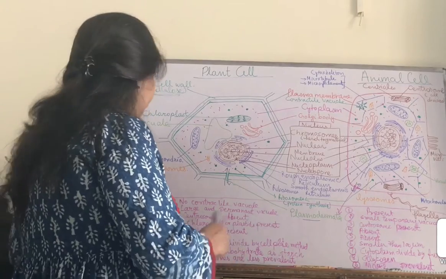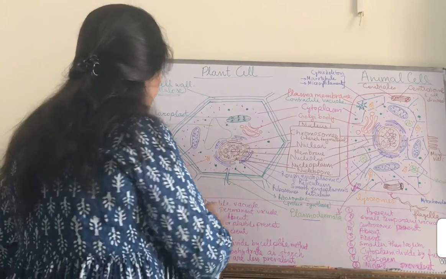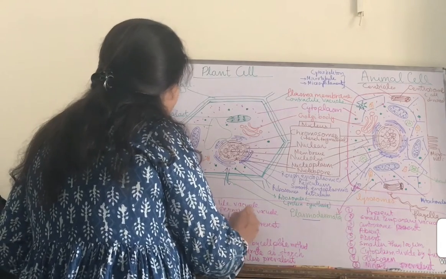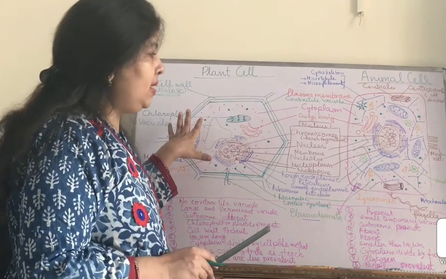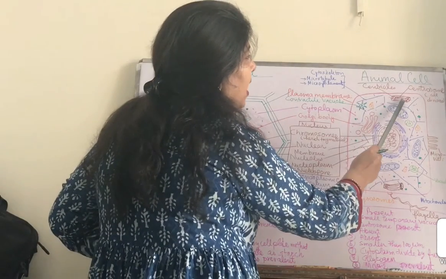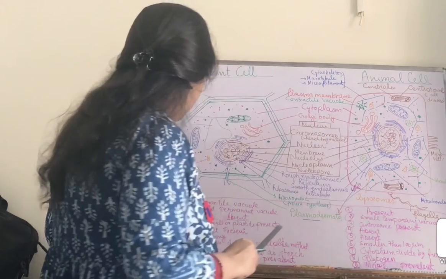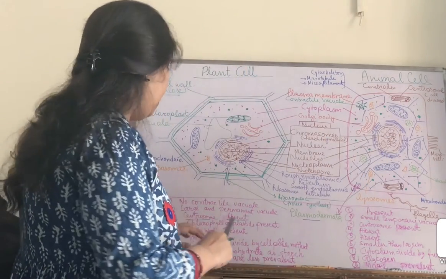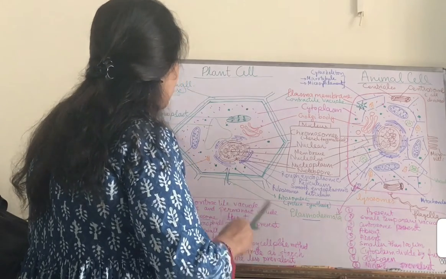The next and most important point is that the centrosome is absent in the plant cell. We have seen that there is no centrosome in the plant cell, and the animal cell has a centrosome, which helps in cell division in the animal cell. Now the next is that chlorophyll or plastids are present in the plant cell.